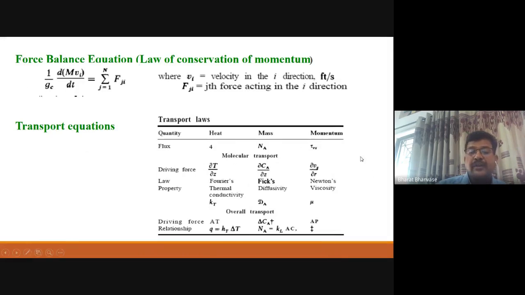Then transport equations, as discussed, flux and driving forces, for heat, mass and momentum. So that also we see, right? Different correlations will be there again for calculation of heat flux, mass flux, like that. So these correlations are important.